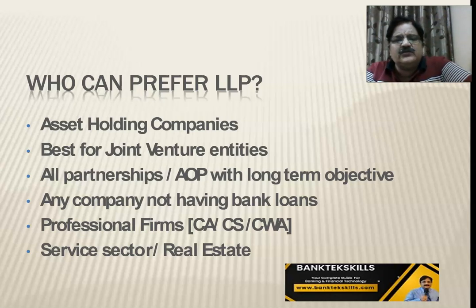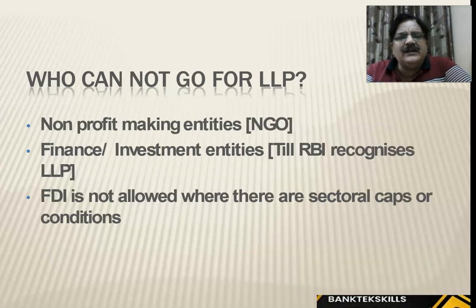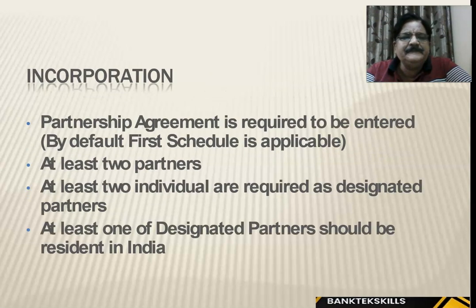So they can, association of people. All partnerships and AOPs, association of people with long-term objectives. So people can form an association in the shape of LLP. Service sector and real estate. Who can go for LLP? Not NGOs, they are not into profit making. Financial investment entities, still RBI recognizes LLP. FDI is not allowed where there are sectoral caps or conditions.